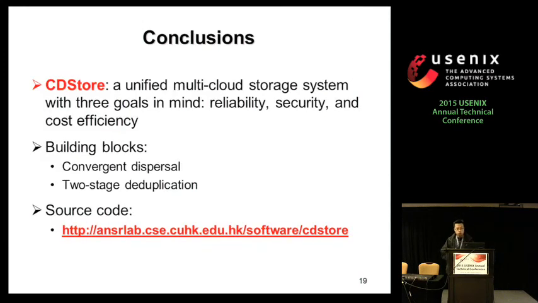So to conclude, we propose a CDStore system that tries to unify three goals: reliability, security, and cost efficiency. There are two main building blocks here. One is Convergent Dispersion, another one is two-stage deduplication, and you can get the source code from this link. Thank you, and I appreciate your comments and questions.